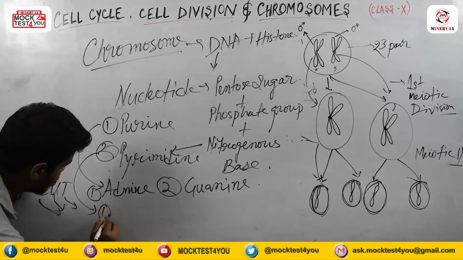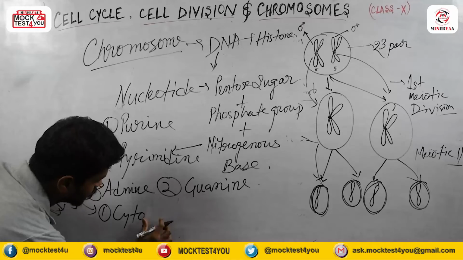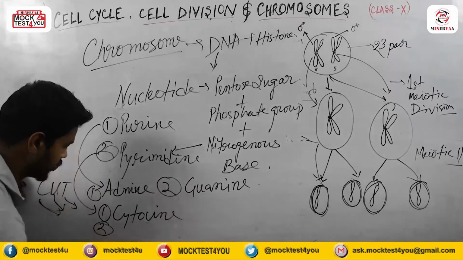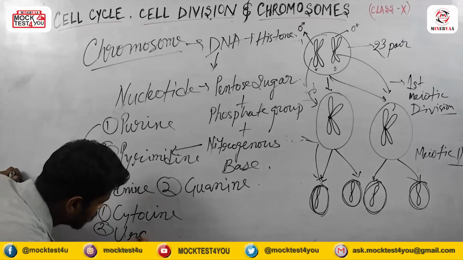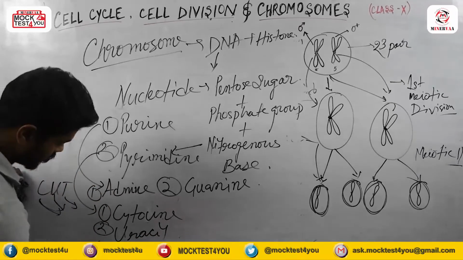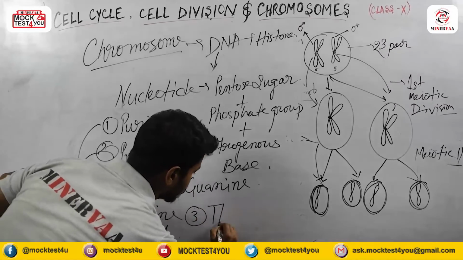Remember that: cytosine, uracil, and thymine.